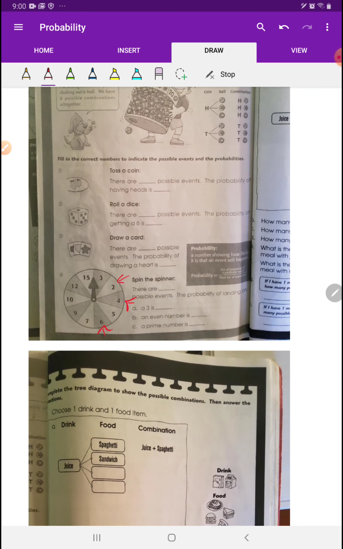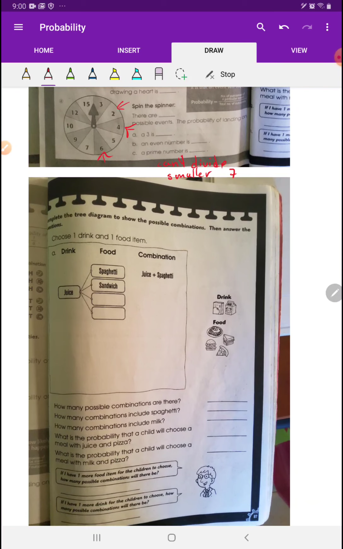And remember, prime numbers are numbers that you can't divide smaller. So I'll give you an example of a prime number. 7 is a prime number because you can't divide it any smaller. You can't make a 7 smaller by dividing it by 2 or 3 or something like that, okay? A 7 can only be divided by 7, which just means it's still 7. It hasn't gotten any smaller, okay?